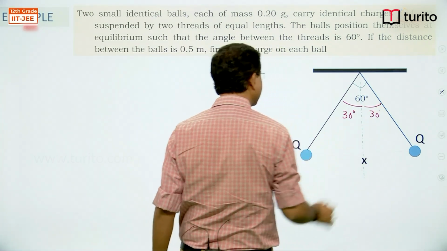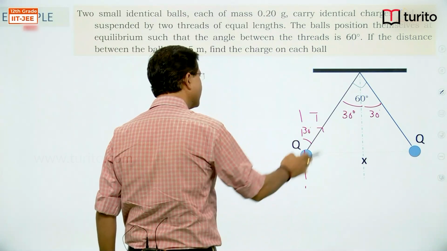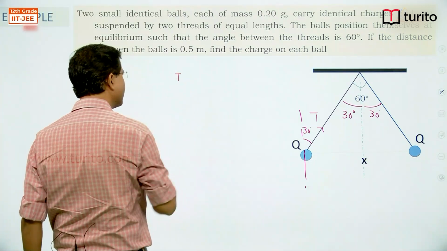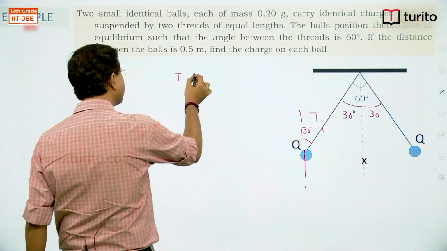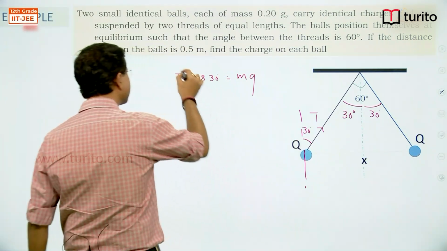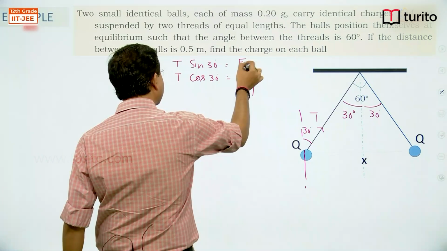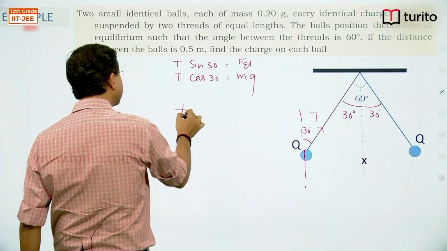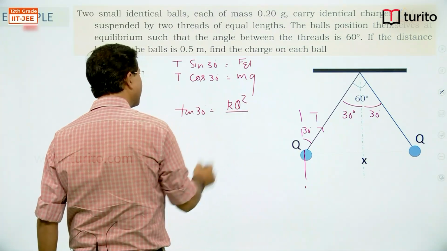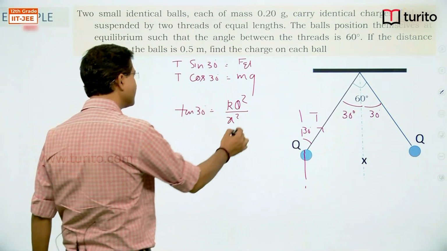This angle will be 30 degree. Now what I write, this angle 30 degree, T cos will balance mg and T sin will balance electrostatic force. So T cos will balance mg and T sin will balance F electrostatic, and if I divide, then I will get tan 30 degree will be equal to F electrostatic, that is k q square divided by separation, which we have x square, divided by mg.